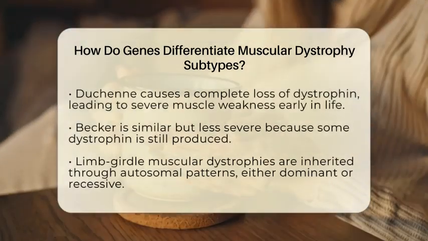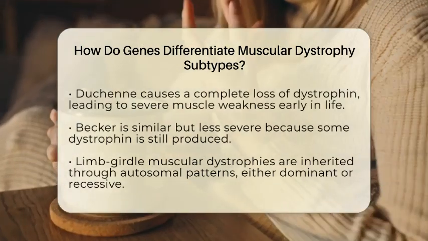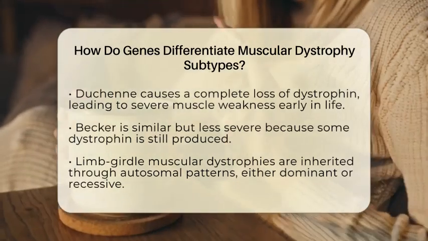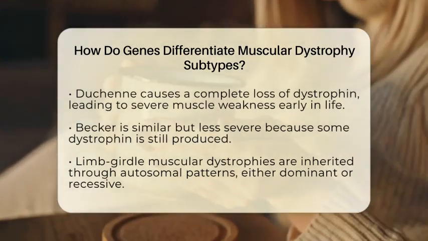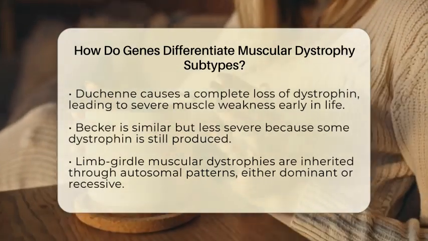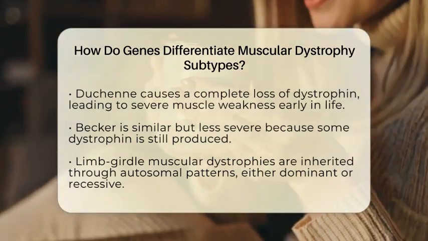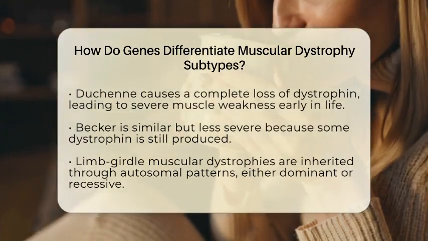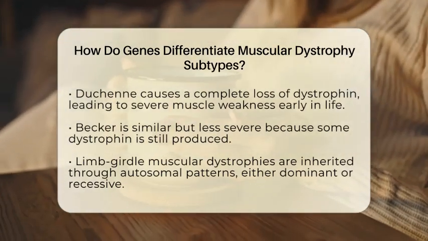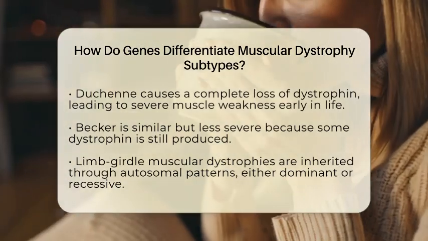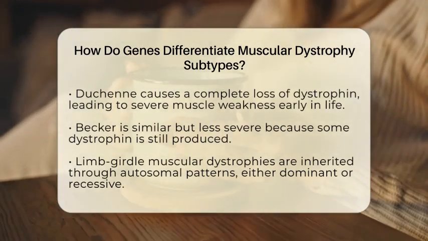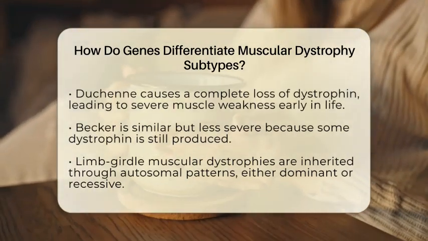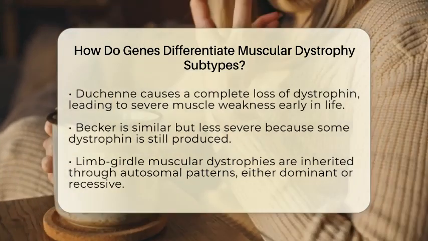Other types, like limb-girdle muscular dystrophies, are inherited in autosomal patterns, which means the mutations can be dominant or recessive. In autosomal dominant forms, only one mutated gene copy is enough to cause the disease, while in recessive forms, both copies need to be mutated. These subtypes involve mutations in a variety of genes that encode proteins such as sarcoglycans, calpain-3, or dysferlin. Each of these proteins plays a role in maintaining the muscle cell's structure and function.